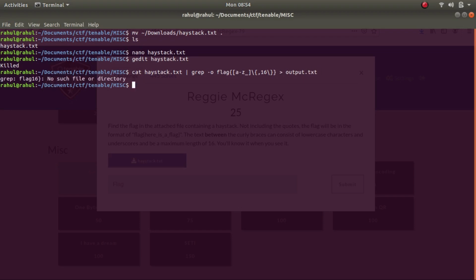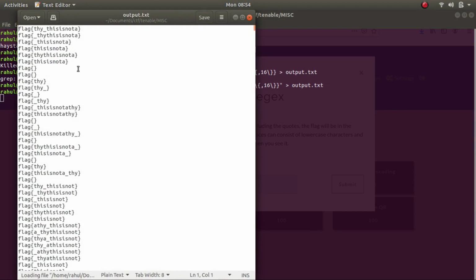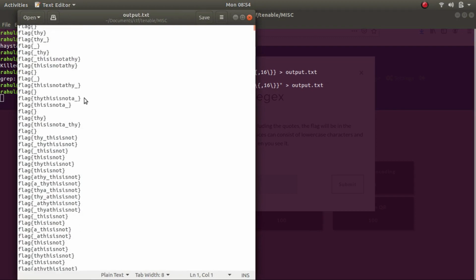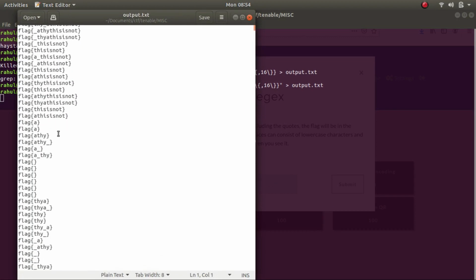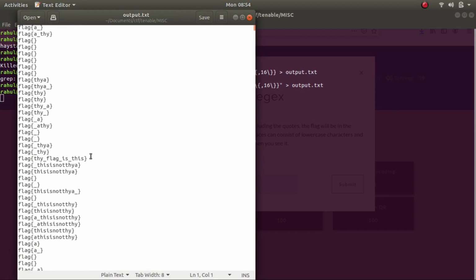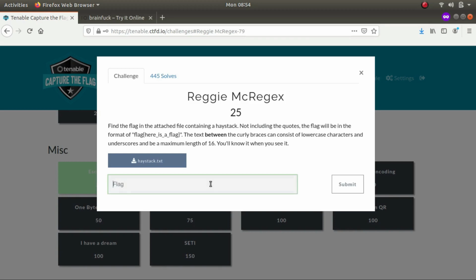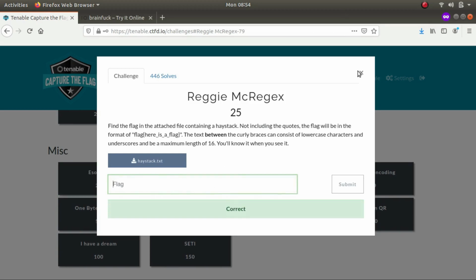Okay, so I forgot to place quotation marks, so this is it, the quotation mark, and this should be it. Let's try gedit output.txt. These are all the matching characters. This is not it, this is not it, this is it. So the flag is this. So let's slap in the flag.